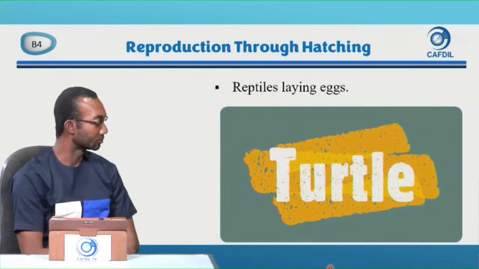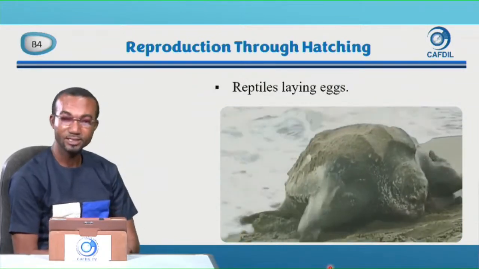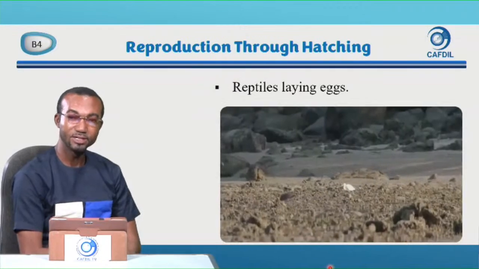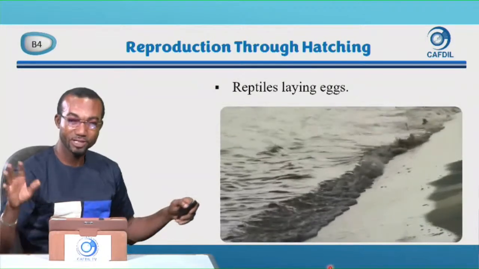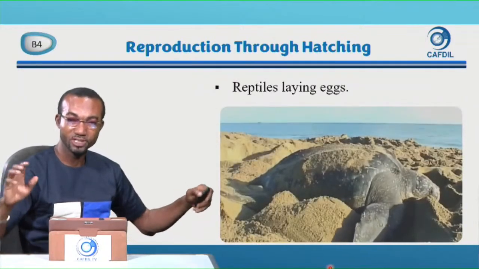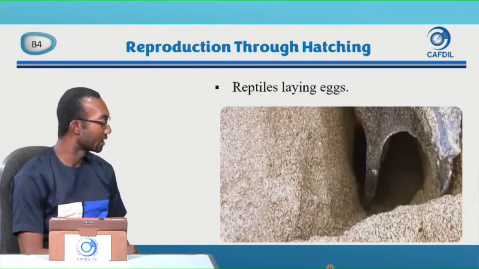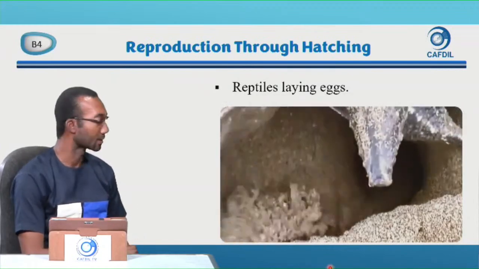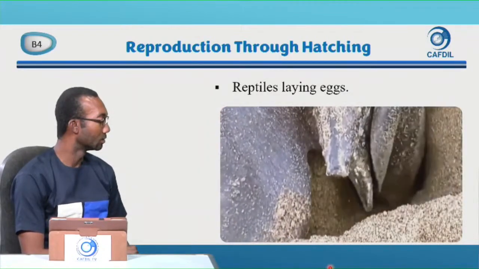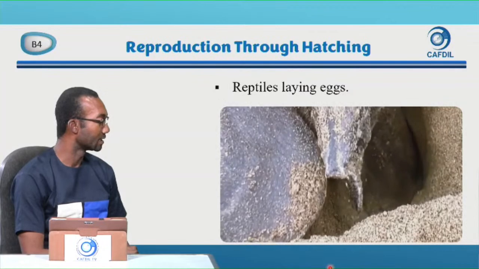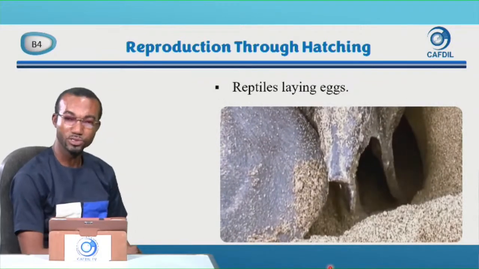Let's look at this turtle. Turtles live in the sea, and tortoises live on land. Turtles have flippers that help them to swim in the sea. So the turtle is using its flippers. The turtle is also digging a hole, just like the lizard. Why do they like holes?